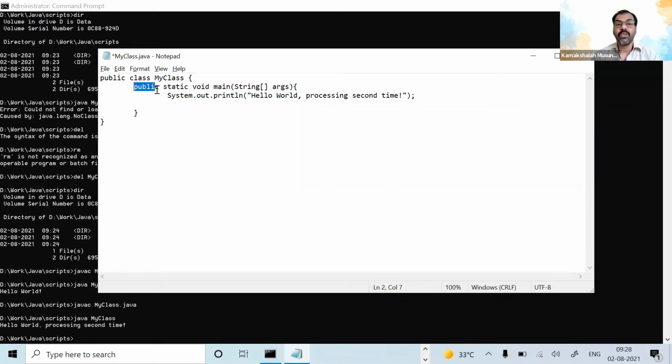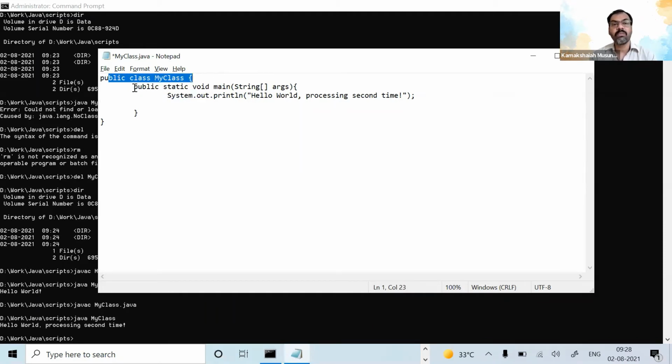Public is universal. Usually static means you don't need to create an object. Whenever you create a method which is not static, you have to create an object of my class and then call it. That comes later.